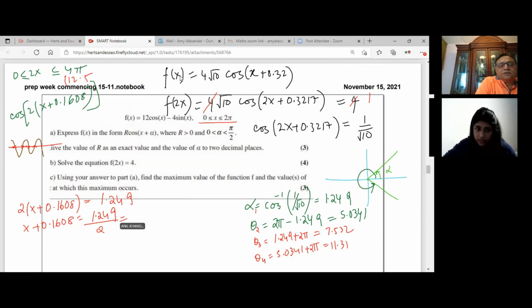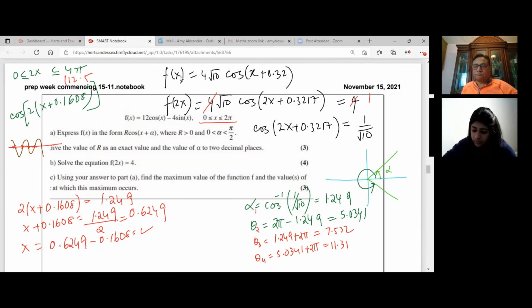You can divide. So you get 0.6249, correct? And so x will be equal to 0.6249 minus 0.1608 to get your first answer. Is it okay? You could do it like this. And similarly, you find the others, correct? So this is x1, then you get x2, correct?